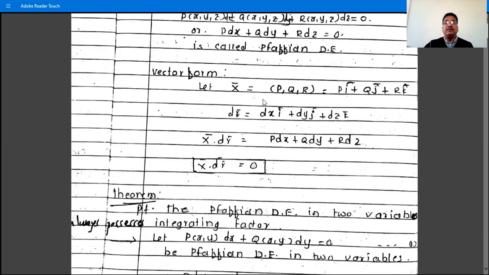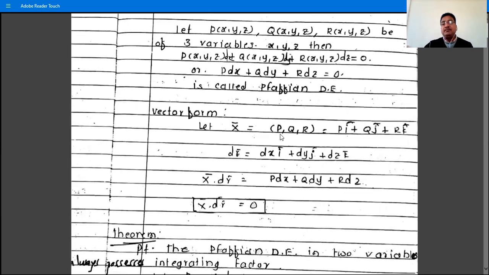So how can we write the vector form? Suppose X bar is the vector (P, Q, R), that is, write X bar as Pi plus Qj plus Rk. One and the same, right? Either in this form Pi plus Qj plus Rk, or in round brackets (P, Q, R). So this is the vector X bar. And suppose dr bar is dx i plus dy j plus dz k, or in round brackets (dx, dy, dz).